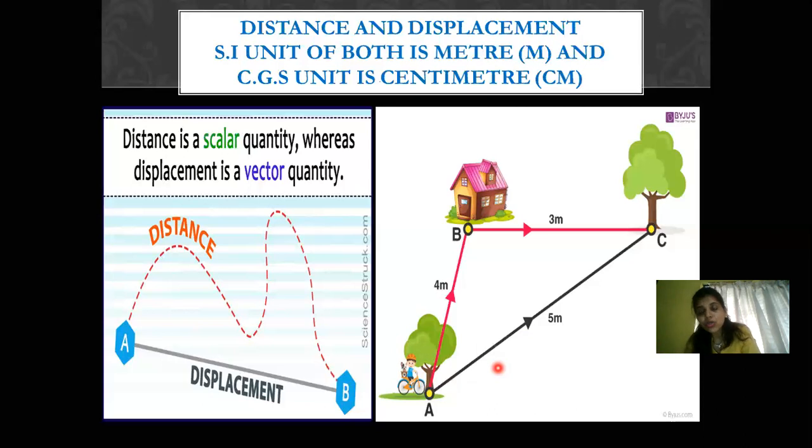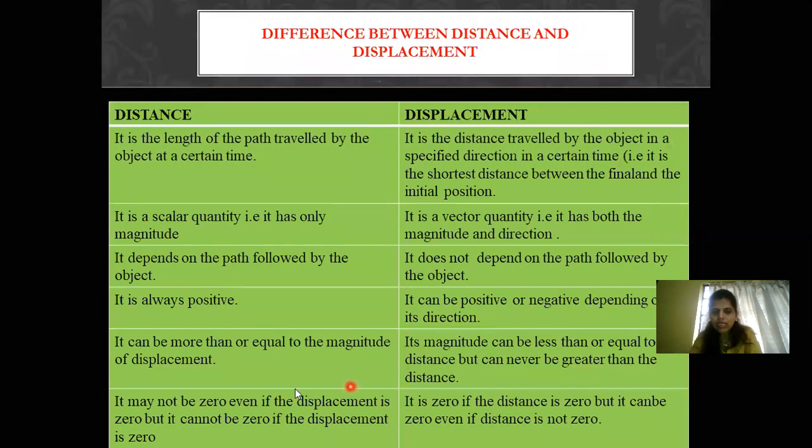Can distance be zero? No, it cannot be zero. The reason is, when the body is changing its position from an initial position to a final position, it's going to cover some distance. So it cannot be zero. But yes, displacement can be zero because of its direction. So you see here, in these points, I have written the same thing. Distance can be more than or equal to the magnitude of displacement. But displacement can be less than or equal to the distance, but it can never be greater than distance as it is the shortest path. You have to remember.